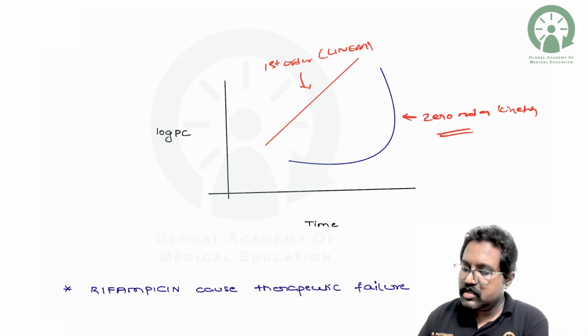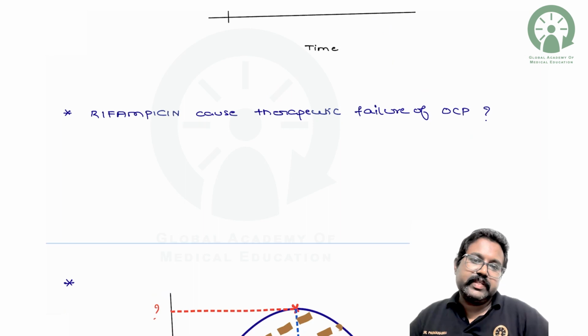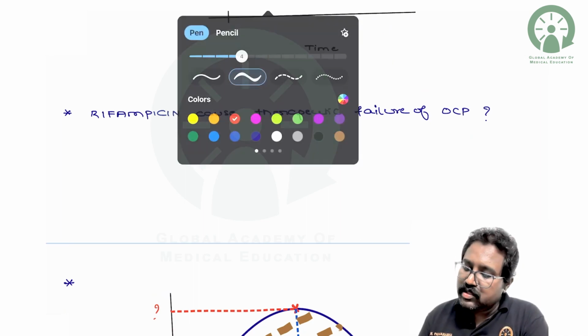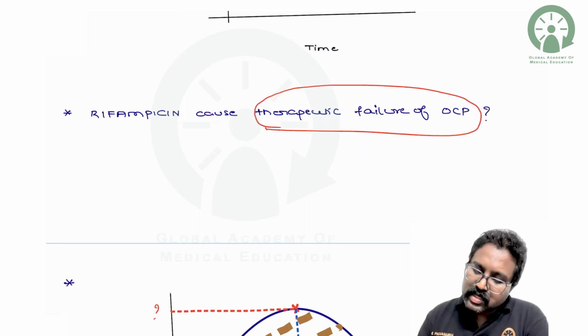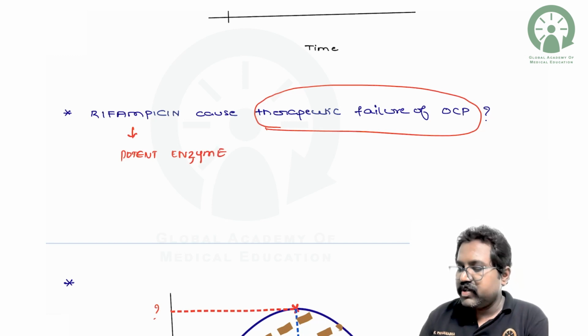Next, very important that you should remember is rifampicin. Rifampicin can cause a therapeutic failure when it is given along with the oral contraceptive pill. What could be the reason? The reason is that it is a potent enzyme inducer. We talked about GPRS cell phone, where the R stands for rifampicin.